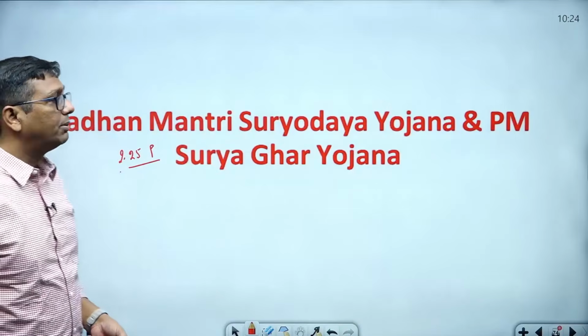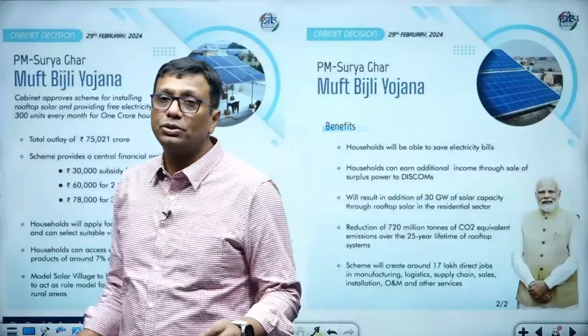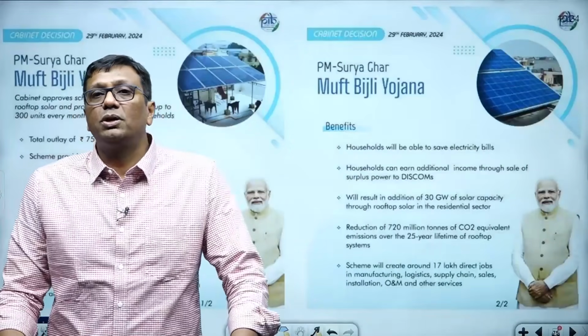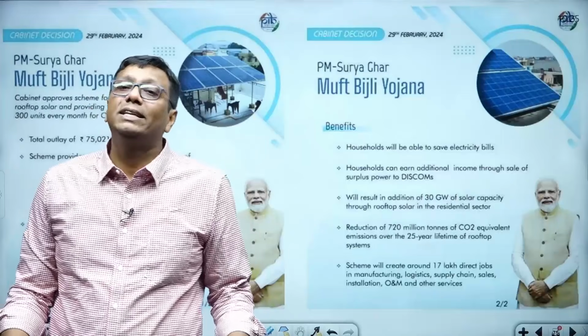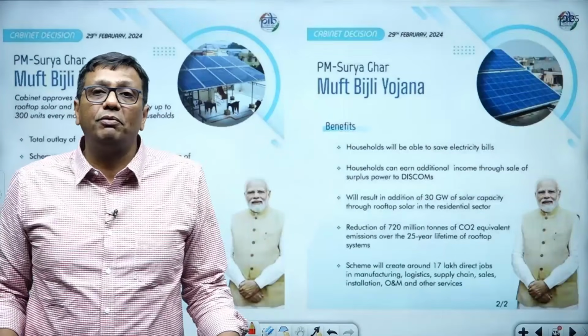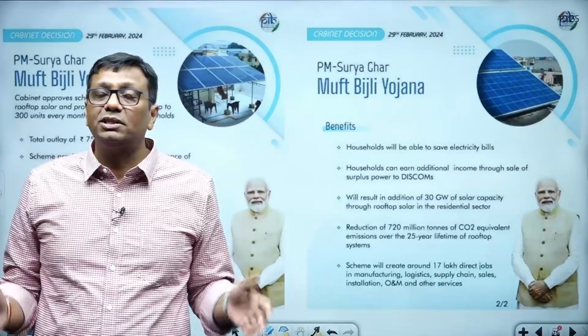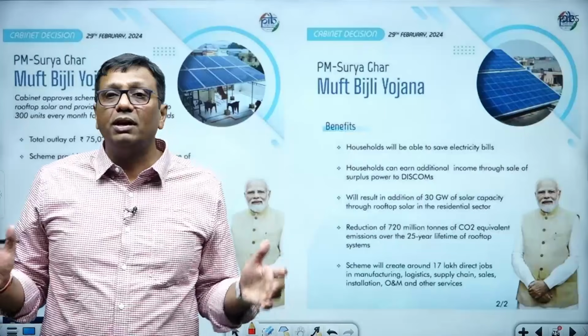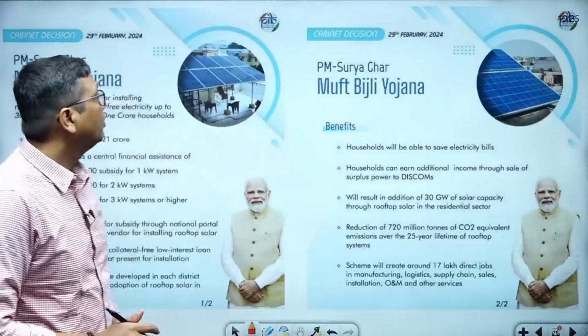So in Surya Ghar Yojana, what is the government doing? Of course, the government has a plan to provide 1 crore households with 300 units per month of electricity across India in the coming future. And the government wants to reduce greenhouse gas emissions at a bulk level in the coming future with the help of these alternative methods. So what is the PM Surya Ghar?